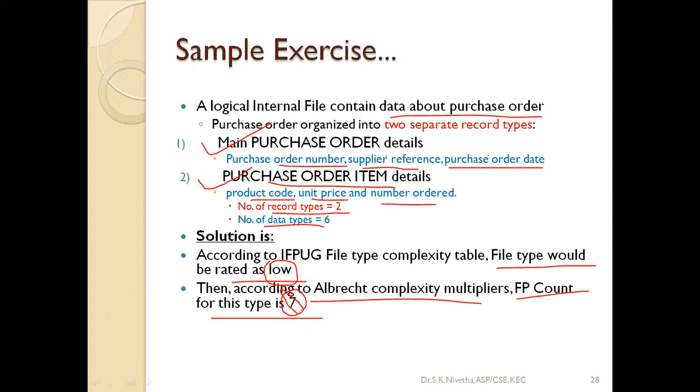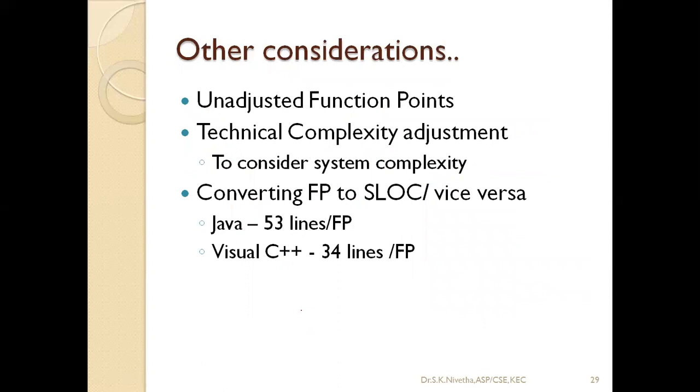That is the effort required. And in addition to that, we can consider other factors also, unadjusted function points. That will also tell the other considerations than the technical complexity adjustment. Okay, and this converts FP into SLOC and SLOC to FP, vice versa.